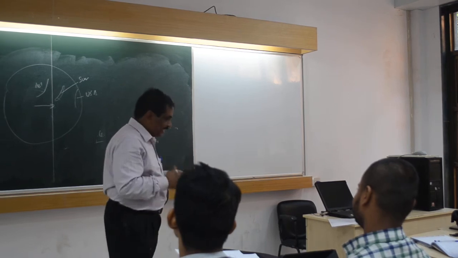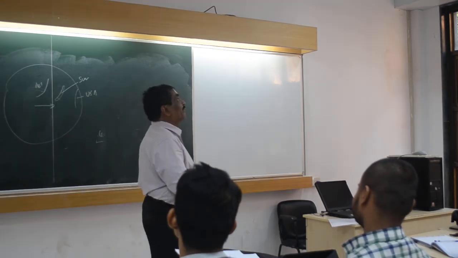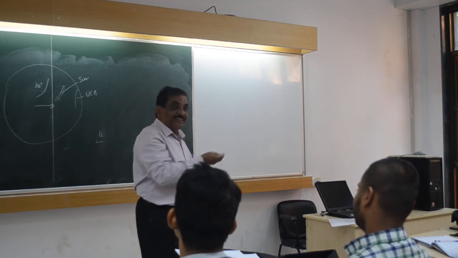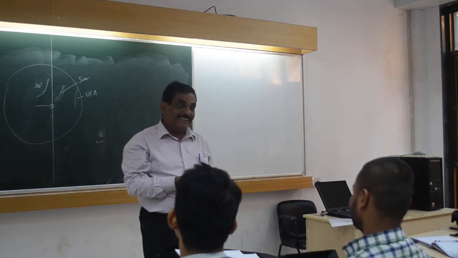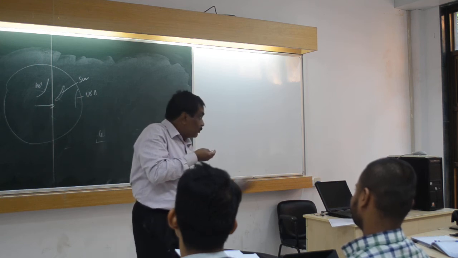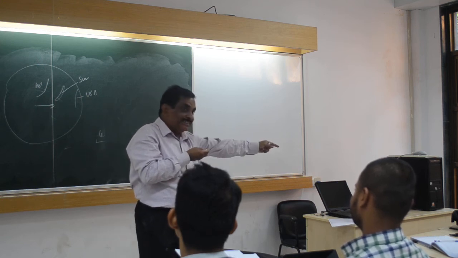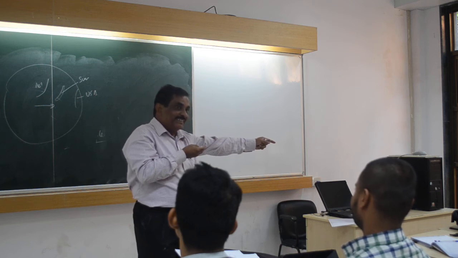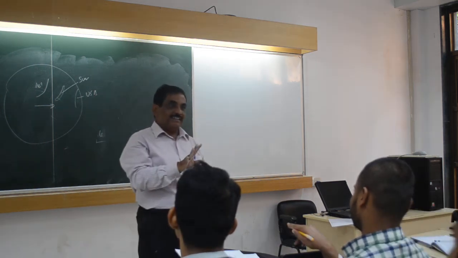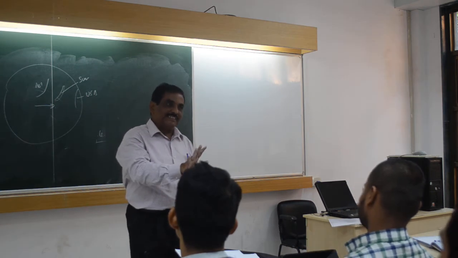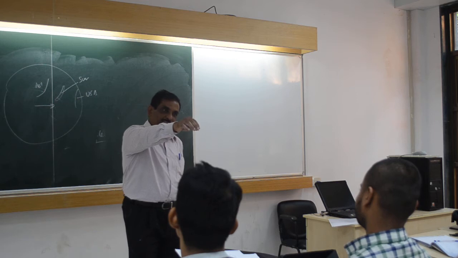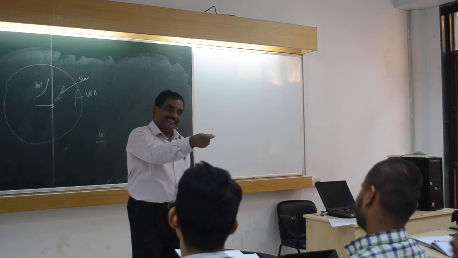When you are moving inside a train and you throw a ball, which way will it go? It will come on the head. Because the ball and we have the same motion in the direction of the train, the same velocity. So when you are dropping it, it has the same velocity as this is also moving.